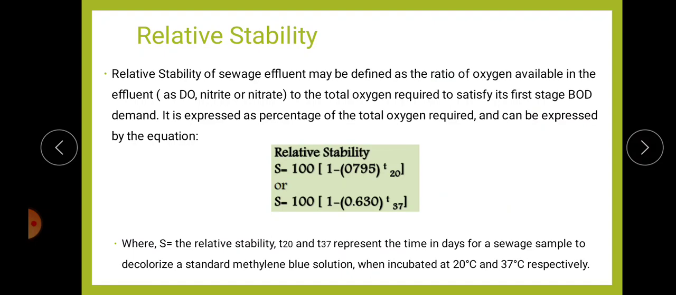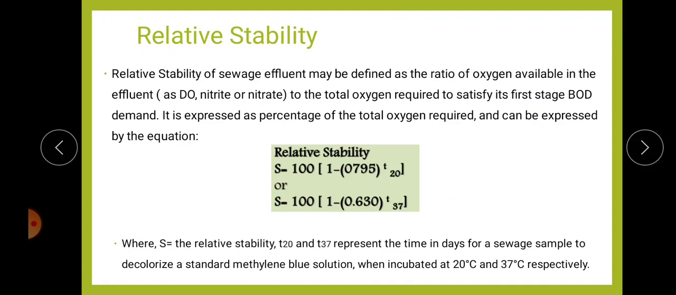Next is another important term, relative stability. Relative stability of a sewage effluent is defined as the ratio of oxygen available in the effluent, which may be as dissolved oxygen, nitrite or nitrate, to the total oxygen required to satisfy its first stage BOD demand. That is, it is the ratio of oxygen available in the effluent to the total oxygen required to satisfy its first stage BOD demand, and it can be expressed using this equation.